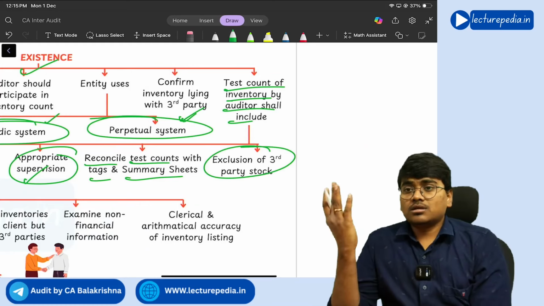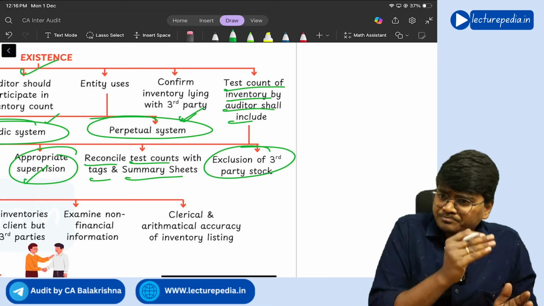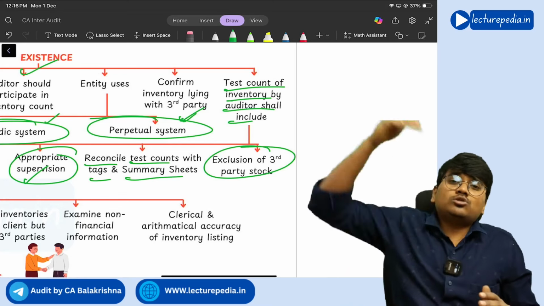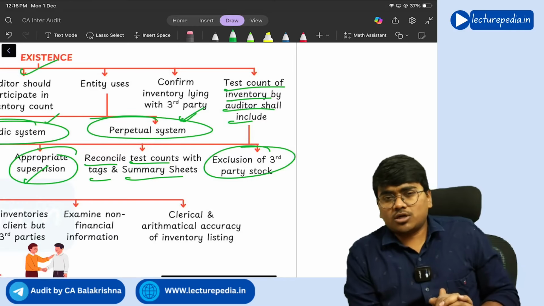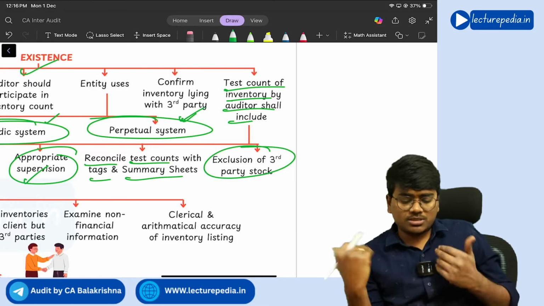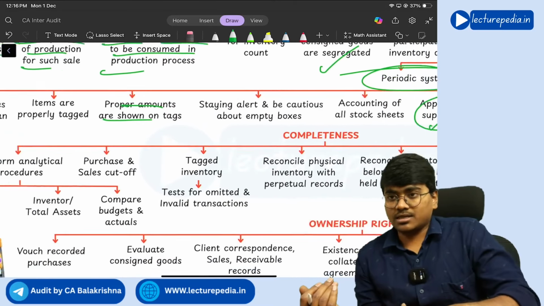Execution of exclusion of third party stock. So if with the company any of the stock related to a third party, another person, is available, that should not be taken into the books of accounts of our company, because that stock belongs to some other person. So that third party stock should be excluded, right?